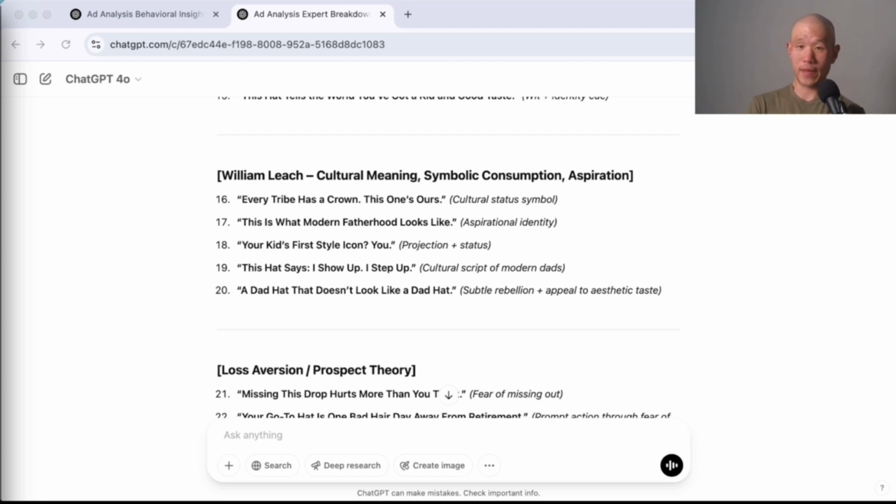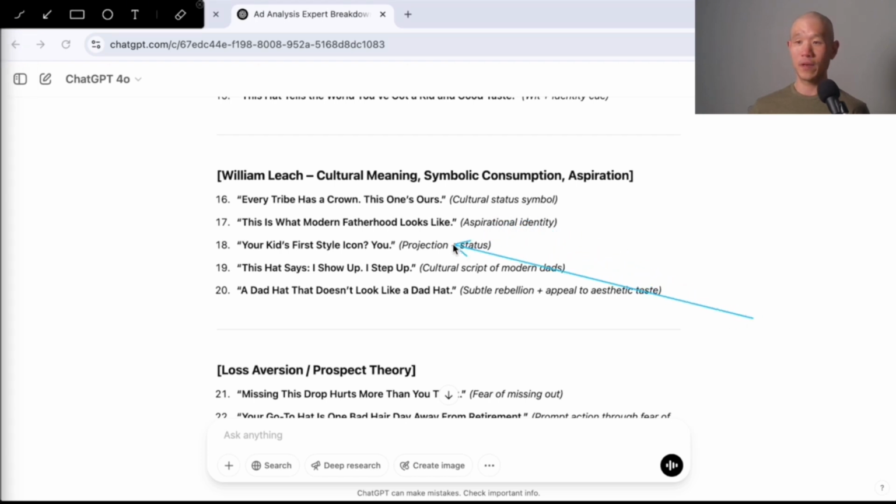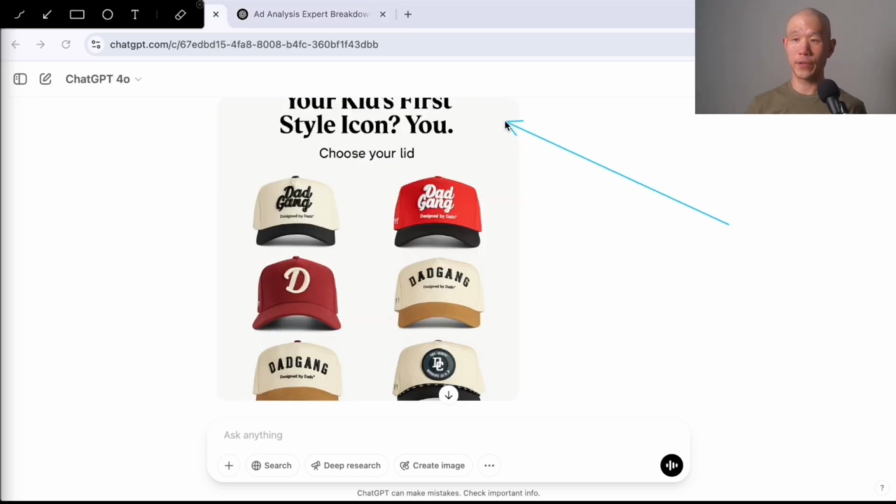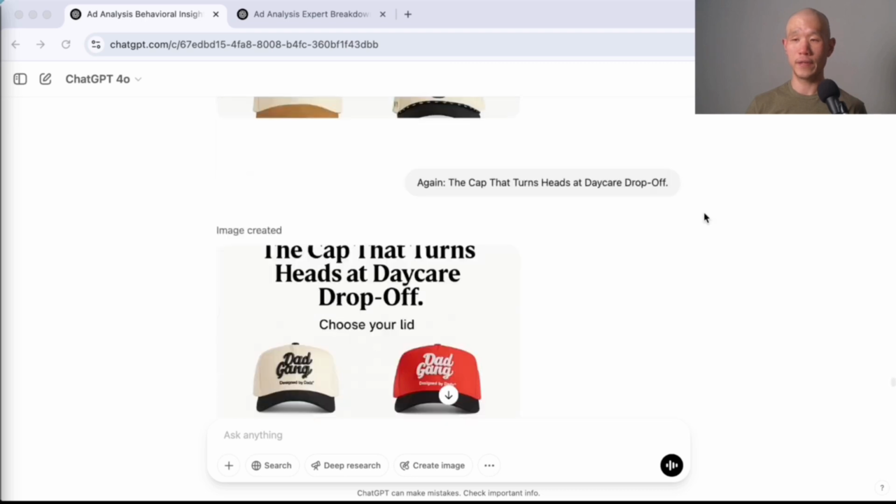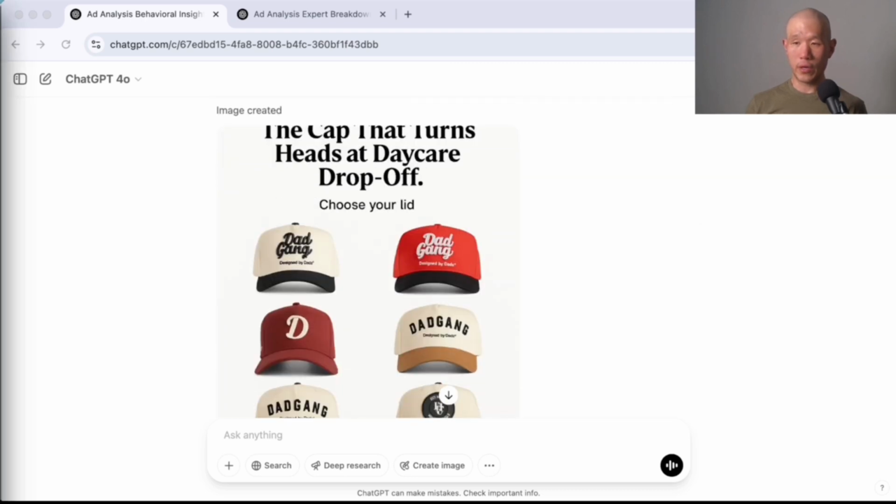Like for me, as an example, as a father, I much prefer the idea of my son looking up to me for style, even though I'm not really big into style and fashion. But I like the idea that he's looking up to me as opposed to anyone else. So I liked this over here, your kid's first style icon, you. I think it speaks to that unspoken desire. So I told it to do it, and it ended up doing one, but it was a little bit cut off and I didn't double down on it, although we could have.